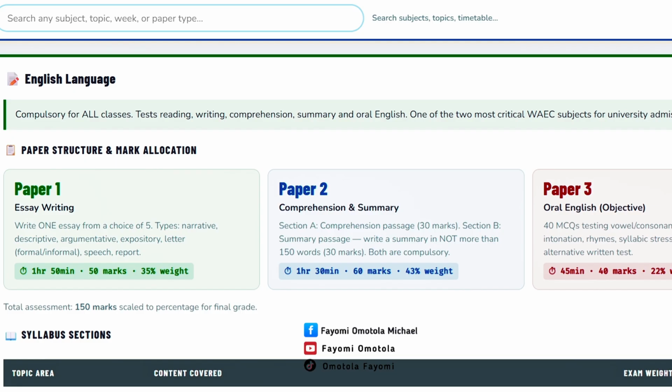Now, oral English objective, that one is 45 minutes and it's 40 marks, and it is 22% of the whole total mark. And in essay writing, you have to write one essay from a choice of 5. All those types of essay are maybe narrative, descriptive, argumentative, expository, letter writing, speech, report. If I'm you, I will pick 1 or 2 that I will practice very, very well. If it is narrative essay I know how to write, I will keep practicing it and fine-tuning how I'm going to do it and do it better.